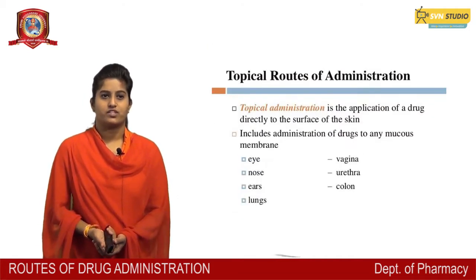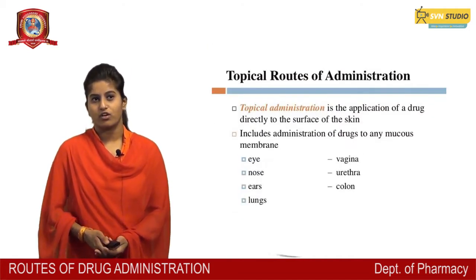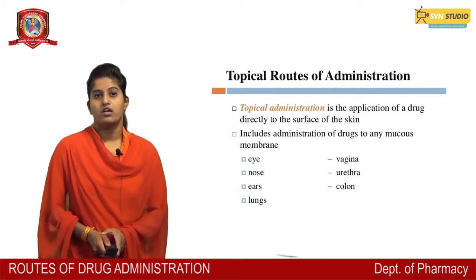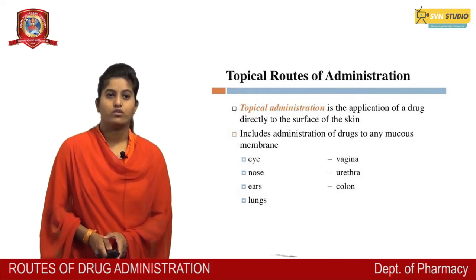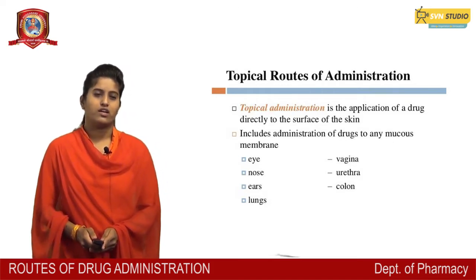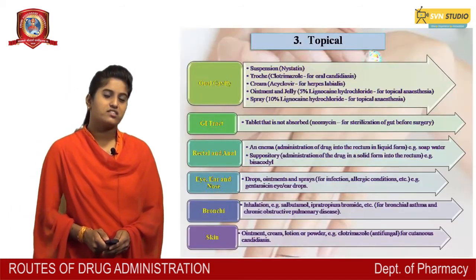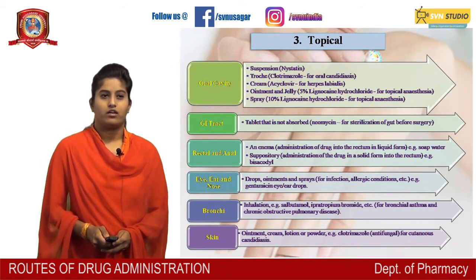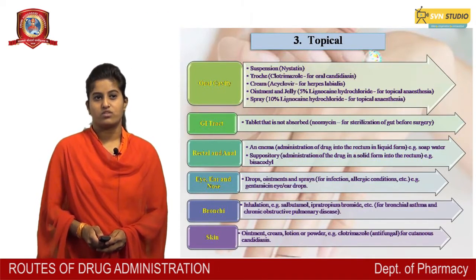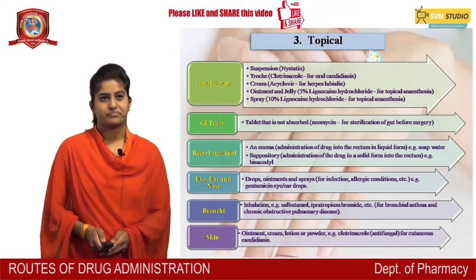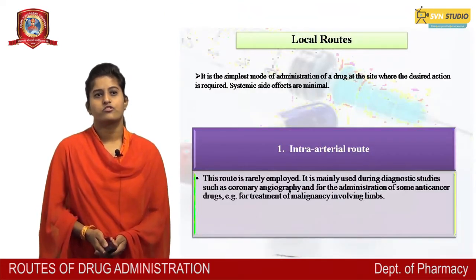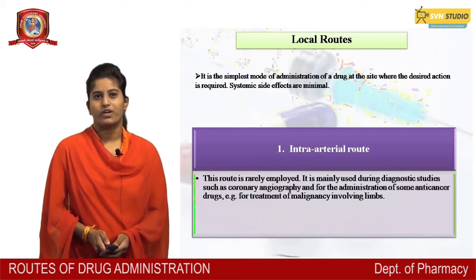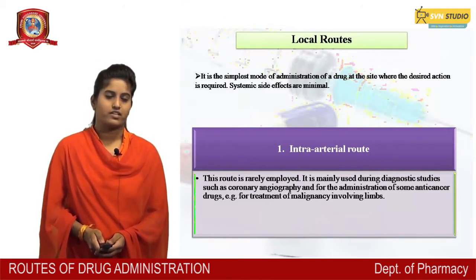Topical routes of administration. Topical administration is the application of a drug directly to the surface of the skin. It includes administration of drug to any mucous membrane, that is eye, nose, ear, lungs, vagina, urethra, colon. There are various types of topical route: oral cavity, GI tract, rectal, eye, ear and nose, bronchi, skin. Local routes are the simplest mode of administration of a drug, that is at the site where the desired action is required. Systemic side effect is minimal.